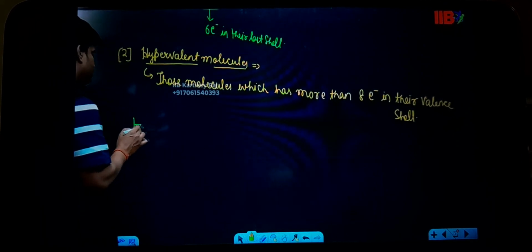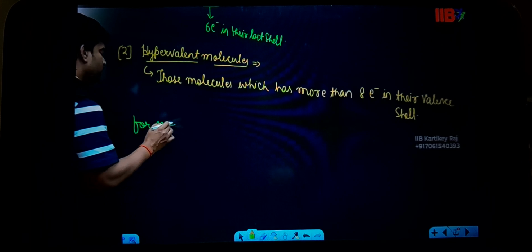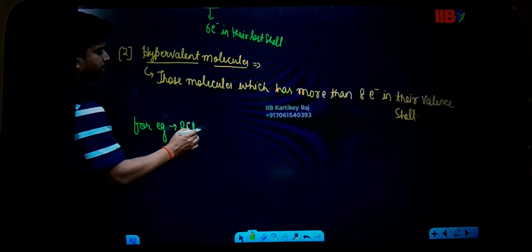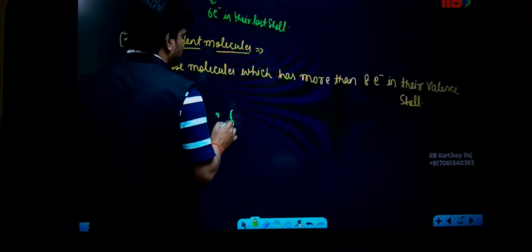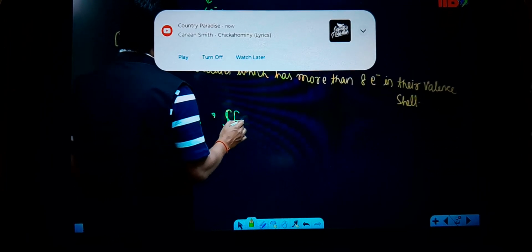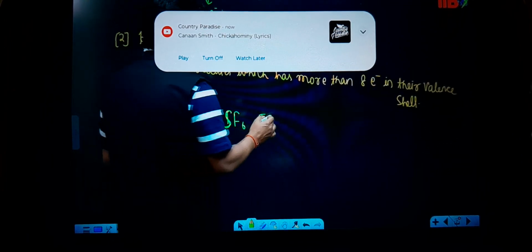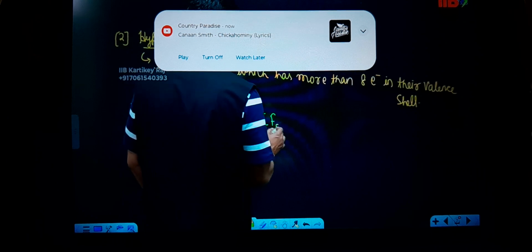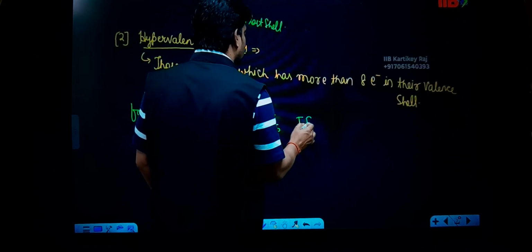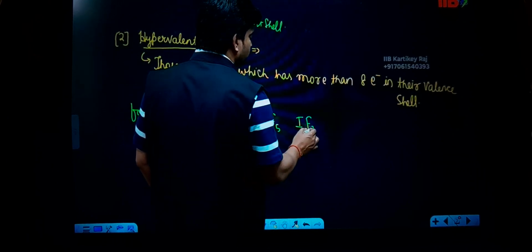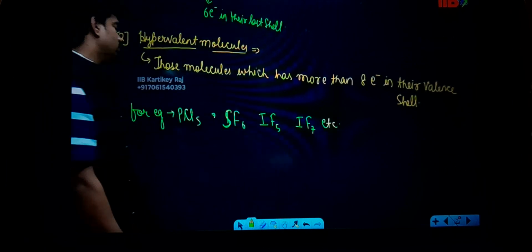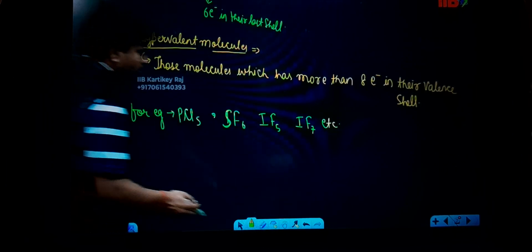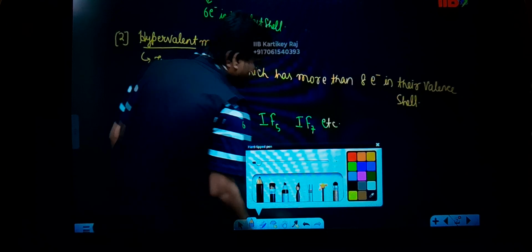For example, take the example of PCl5, SF6, IF5, IF7, etc. For example, let's draw the diagram of PCl5.